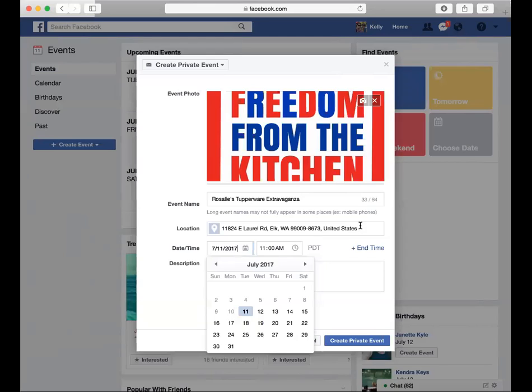Did you notice that when I picked it up, it said there was a Wisconsin address, there was a Chattanooga address? But I wanted to make sure that I had the Elk, Washington address, because there's Laurel Road someplace in the world. Any place that's listed on Google Maps and you have the right address should pop up the address, because if it's public information, it's public information.